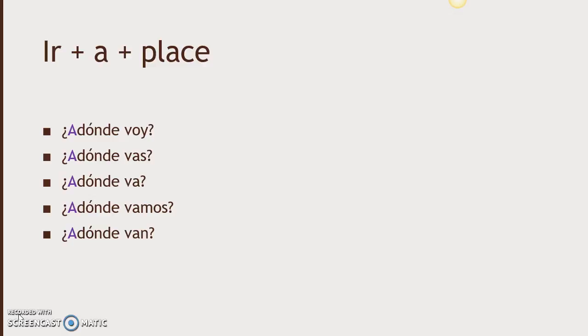Now, let's look at some possible responses that we could use to answer those questions. Remember, to say where someone is going, we will use the formula ir plus a plus a place. We must conjugate the verb ir when we use this formula.